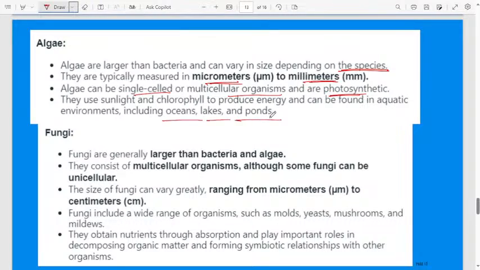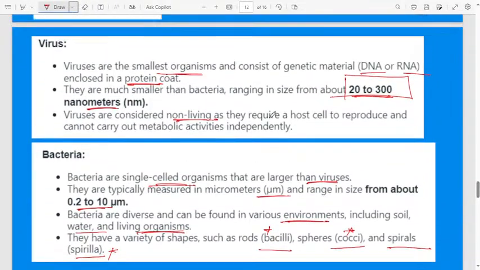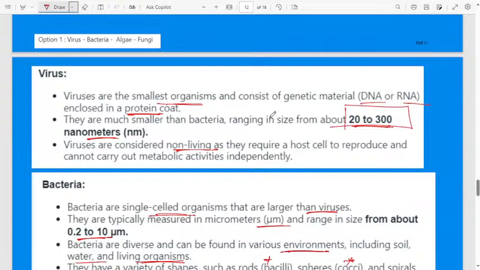Ma'am, is virus unicellular or multicellular? No. Virus is not even unicellular, and not even multicellular. Viruses are the smallest organisms and contain only genetic material. They are neither unicellular nor multicellular.